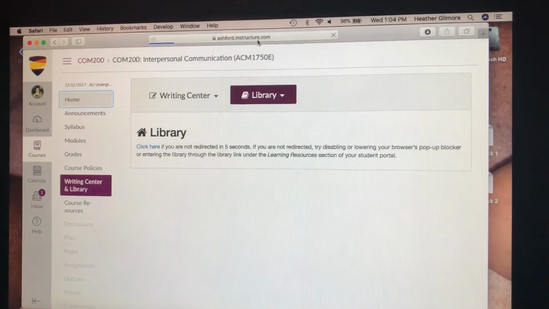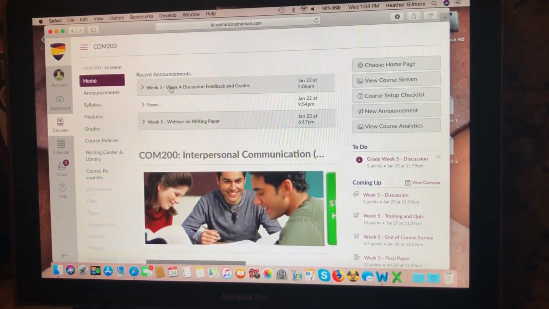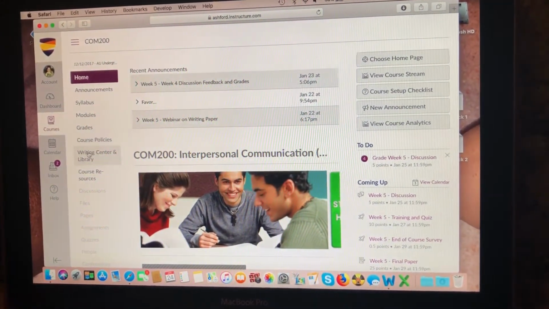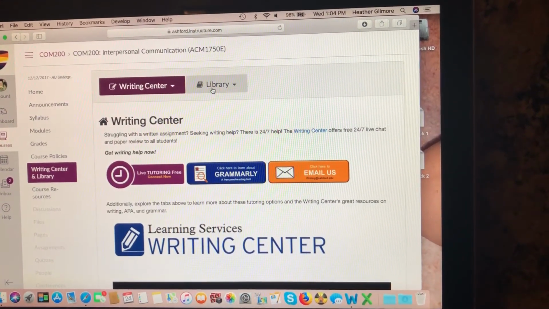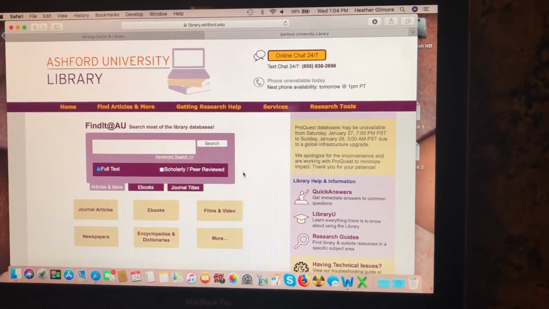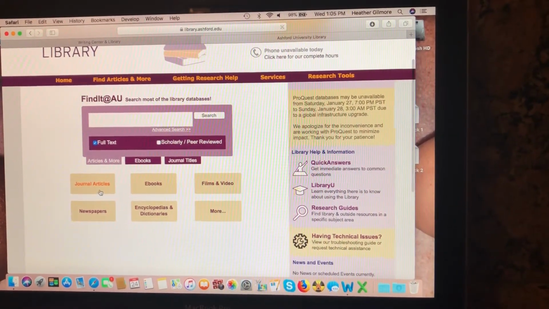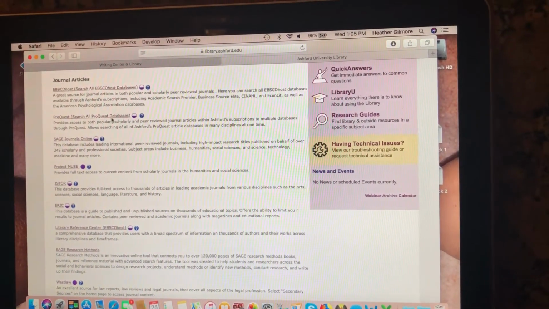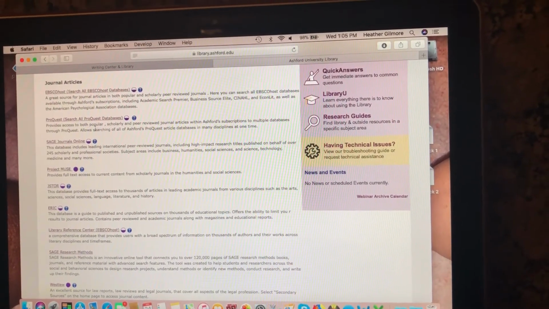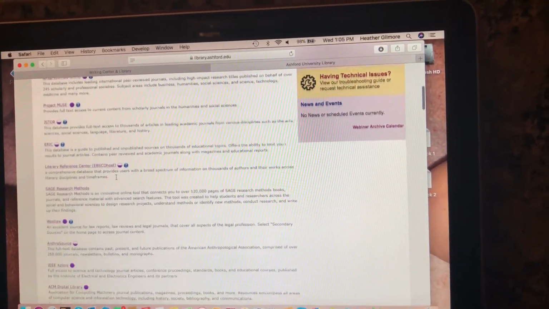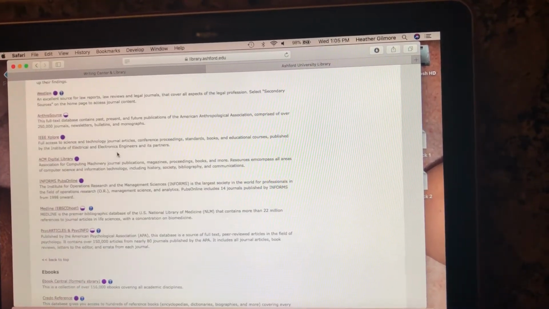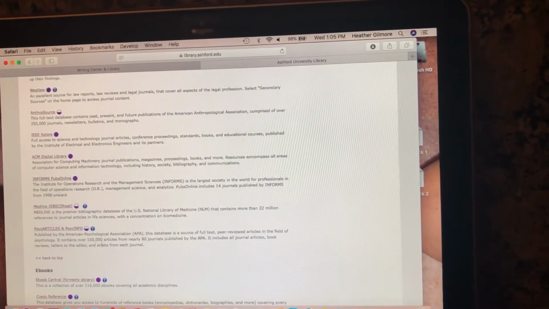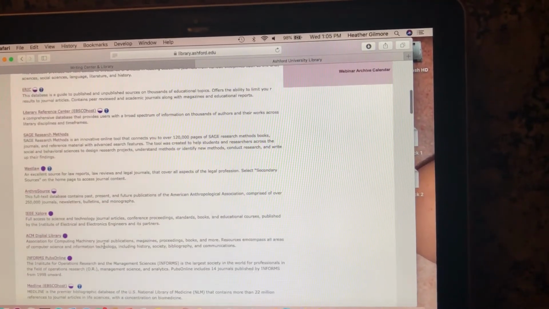So if this is our home page, you've logged into class. You want to go to the left-hand side and go Writing Center and Library. Then you want to click Library and open up the library website. From there, you want to go to a journal article and you want to choose EBSCOhost, ProQuest, Sage Journal Online, ERIC, and PsycArticles and PsycINFO. Those would be your best options.